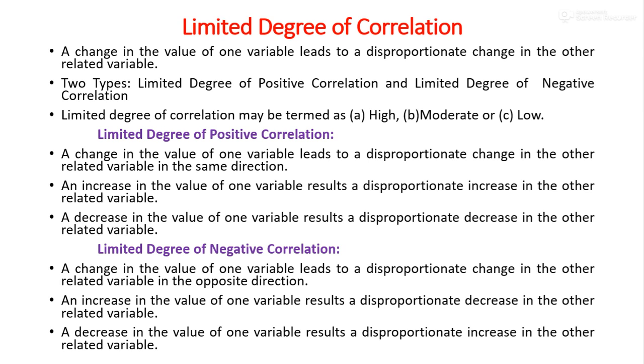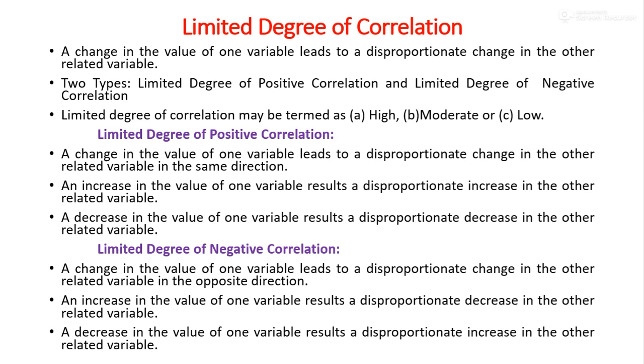Based on direction of change, limited degree of correlation may be of two types. They are limited degree of positive correlation and limited degree of negative correlation. Let us see what is limited degree of positive correlation. When a change in the value of one variable leads to a disproportionate change in the other variable in the same direction, it is called limited degree of positive correlation.